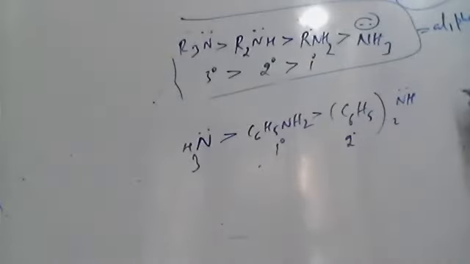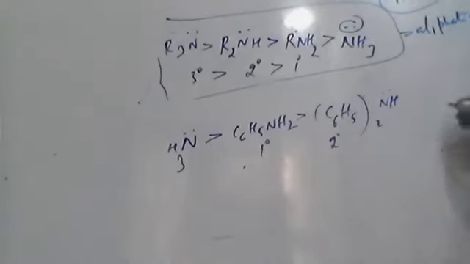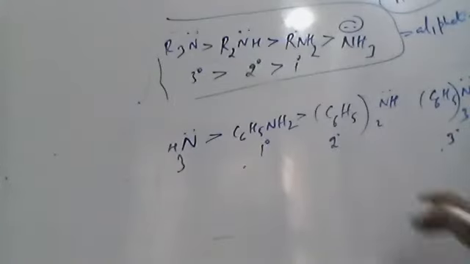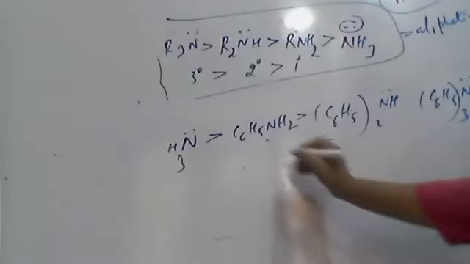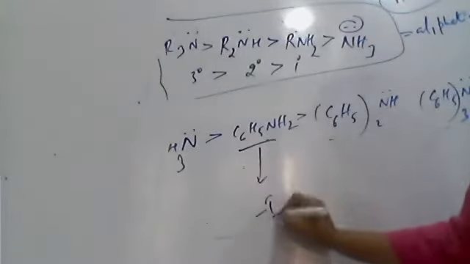If three hydrogens of nitrogen are replaced with aryl groups, you get (C6H5)3N, which is called a tertiary amine. The tertiary amine contains three groups. The first group is minus I, 1 unit.